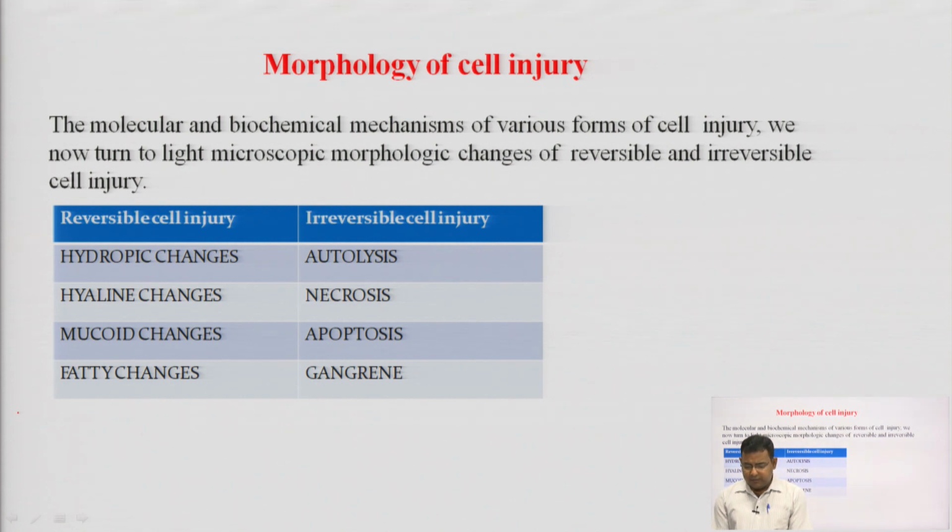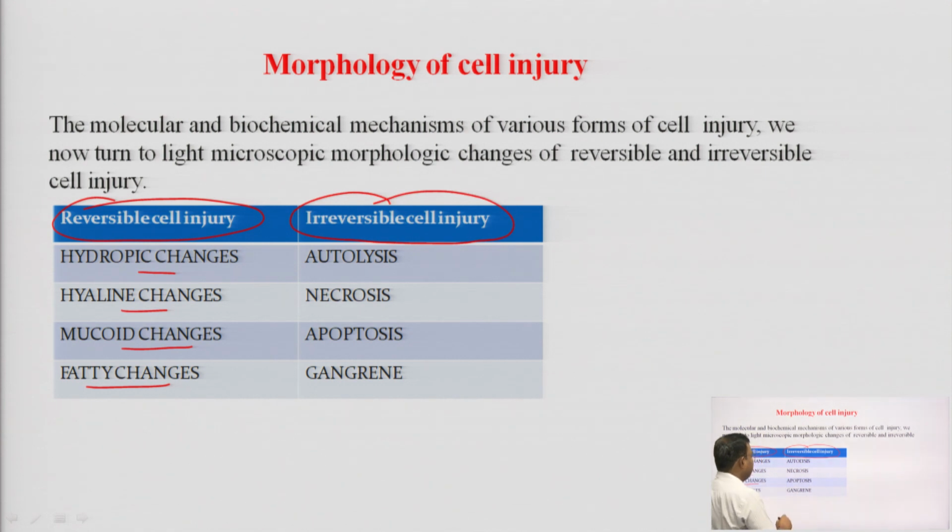There is a slight difference between reversible and irreversible cell injury. In the reversible, there are hydropic changes, hyaline changes, mucoid changes and fatty changes. These are the changes of reversible cell injury. And in irreversible cell injury, there are autolysis, necrosis, apoptosis and gangrene.